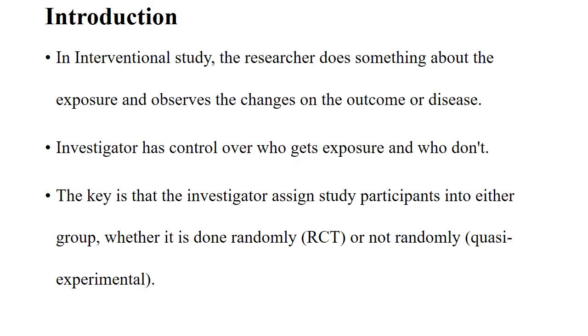Depending upon how the participants are divided into groups receiving the intervention and not receiving it, or receiving the old intervention, it is again divided into randomized control trials or non-randomized studies. Either you are selecting the two groups randomly or in a non-random fashion.